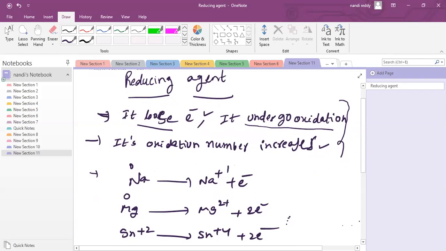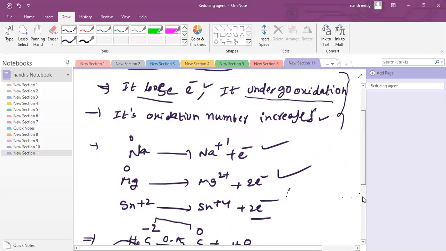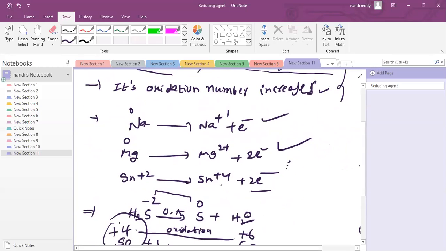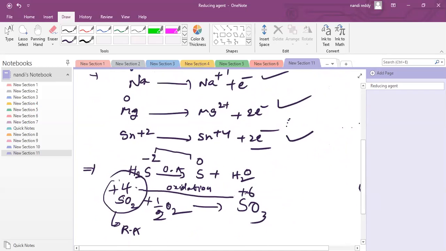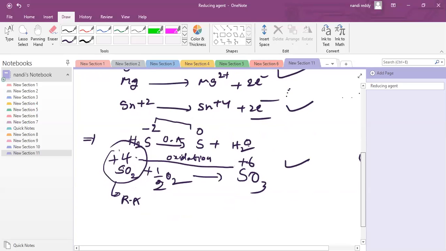It loses electrons and oxidation number increases: 0 to +1, 0 to +2. So all these are reducing agents. Plus 2 to plus 4: please check Sn2+ to Sn4+, its oxidation number also increases. And SO2 to SO3, sulfur is plus 4 converted to plus 6. It also acts as a reducing agent. Clear?